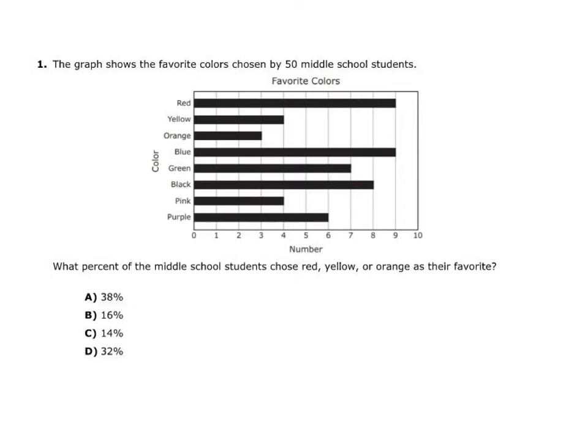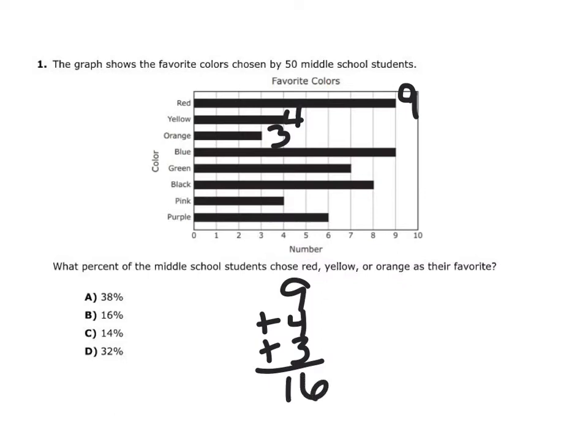Okay, so red, we noticed that it has 9. Yellow has 4. Orange has 3. And then all we have to do is add those numbers, 9 plus 4 plus 3. So that's 7 plus 9, that's 16. Okay, and then we have to go ahead and add the rest of them. So 9 for blue, 7 for green, 8 for black, 4 for pink, and 6 for purple. So let's go ahead and add those up.